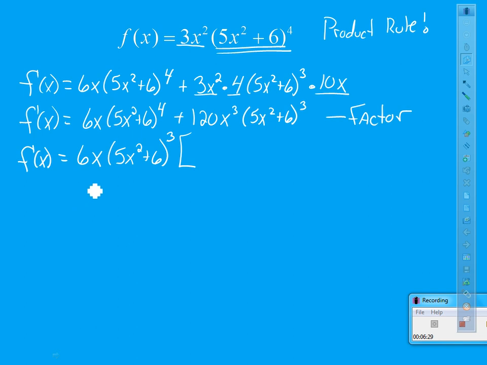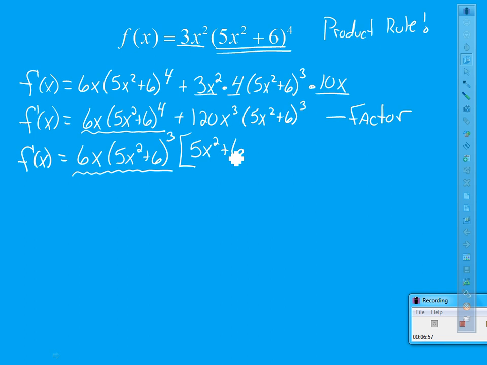Now here's what we got to do to factor. Compare this term to this first term. What would you have to multiply this term by to get this term? Well, I don't need anything to get to the 6x. But to go 5x squared plus 6 to the third to the fourth, I need a 5x squared plus 6 to the first. So that's for my first piece.